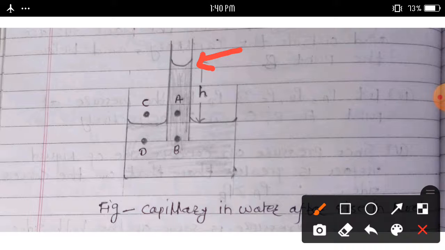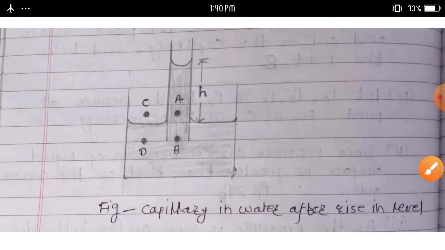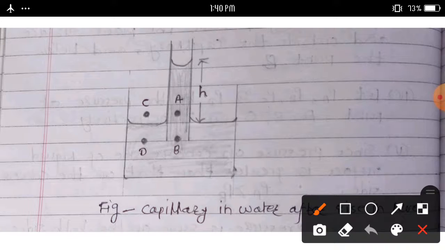The shape of the surface of the water in the capillary is concave. Let us consider point A, point B, point C and point D as shown in this figure.